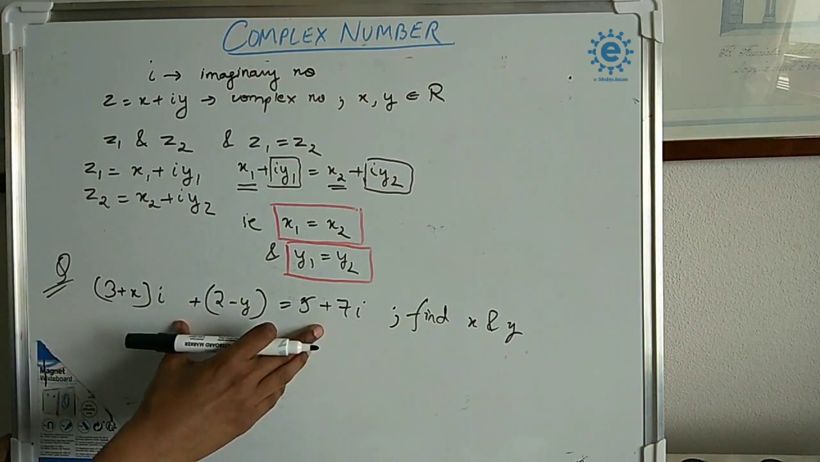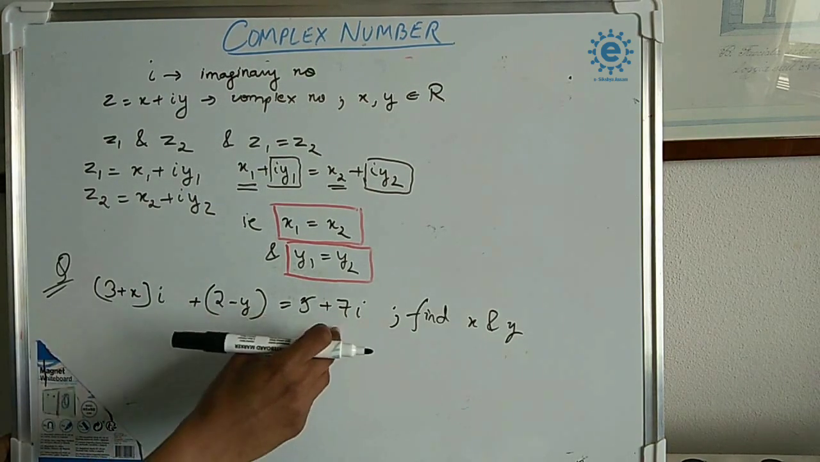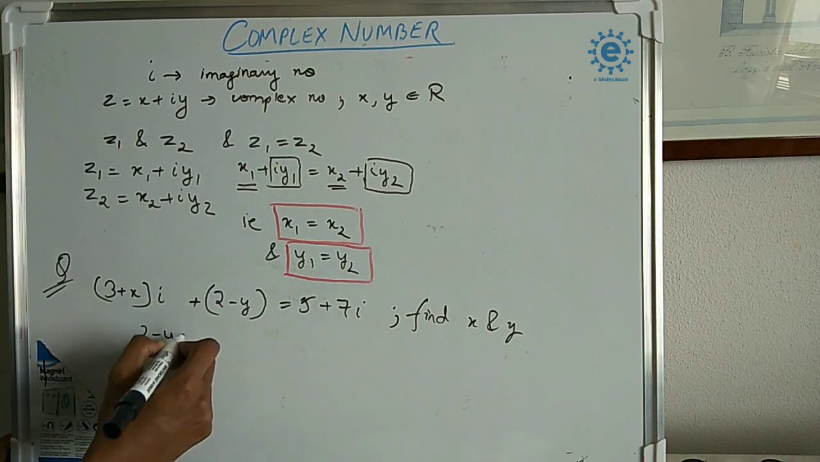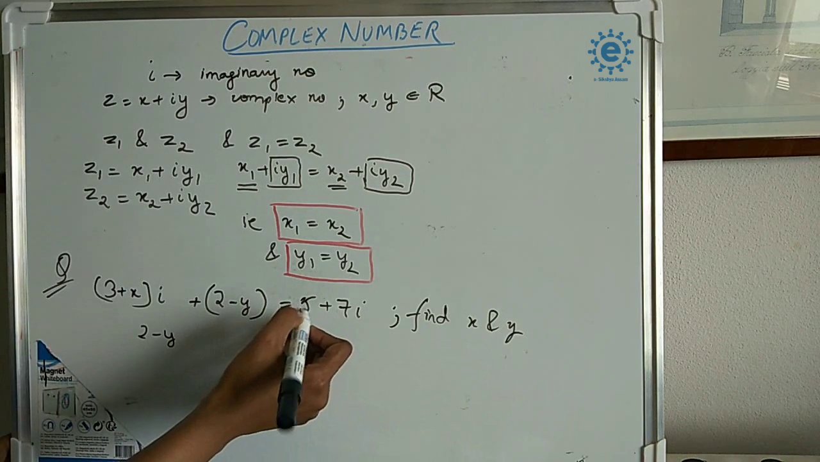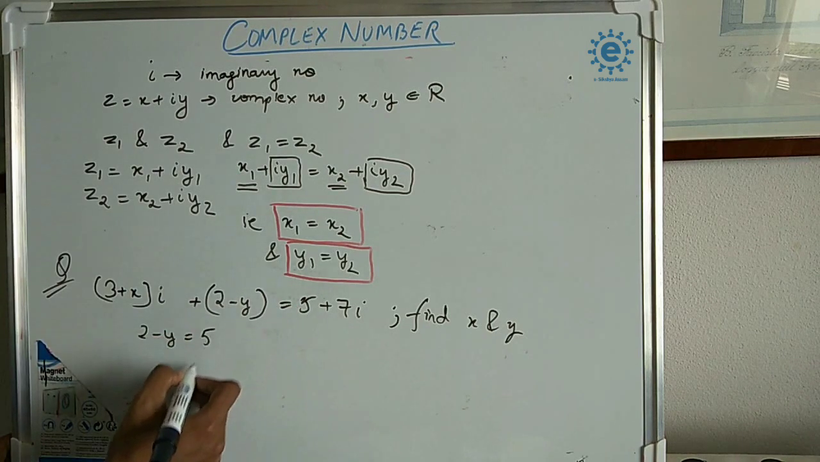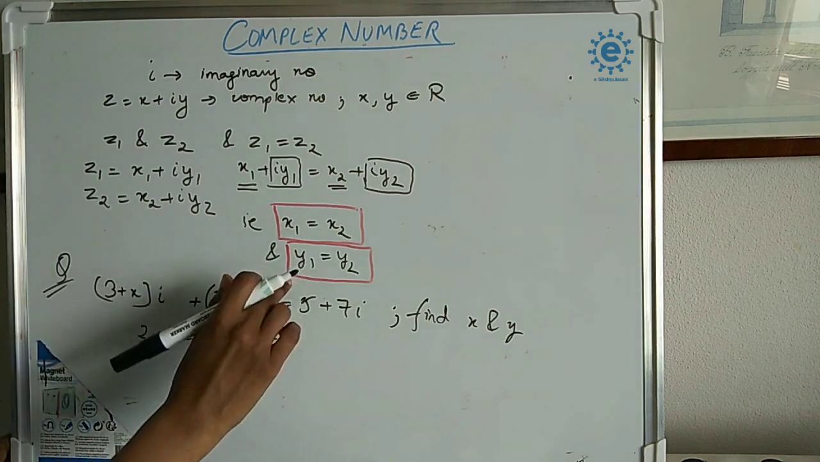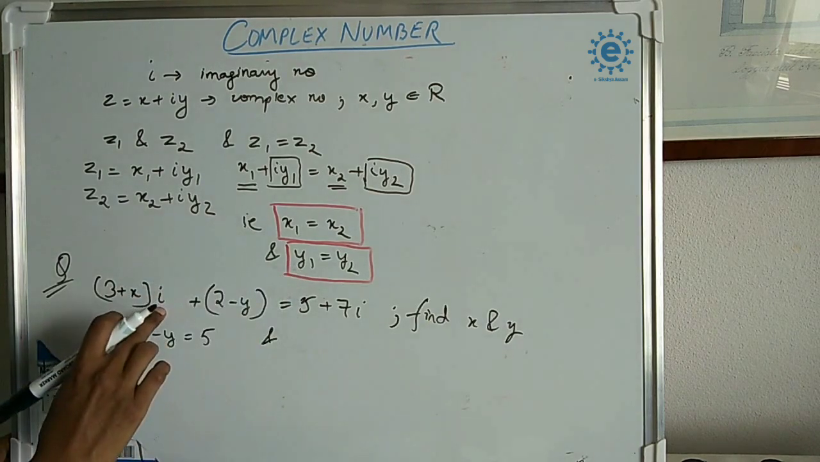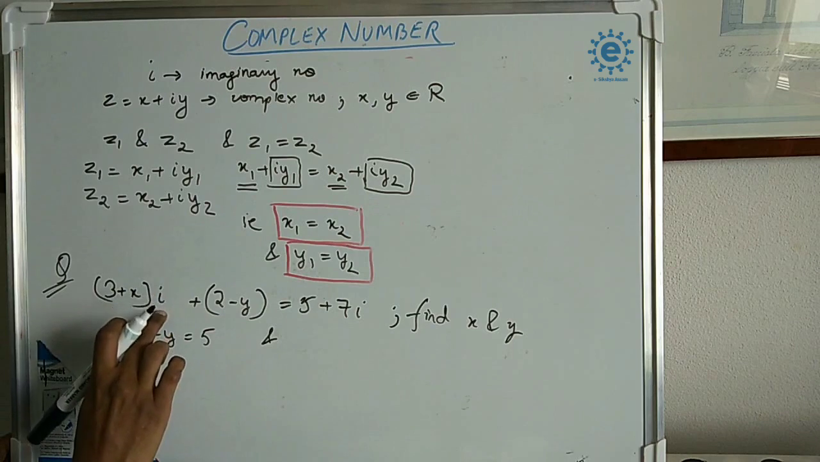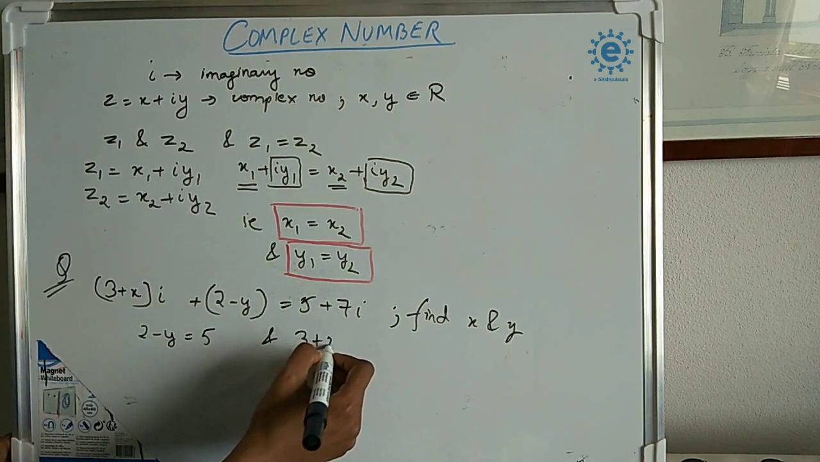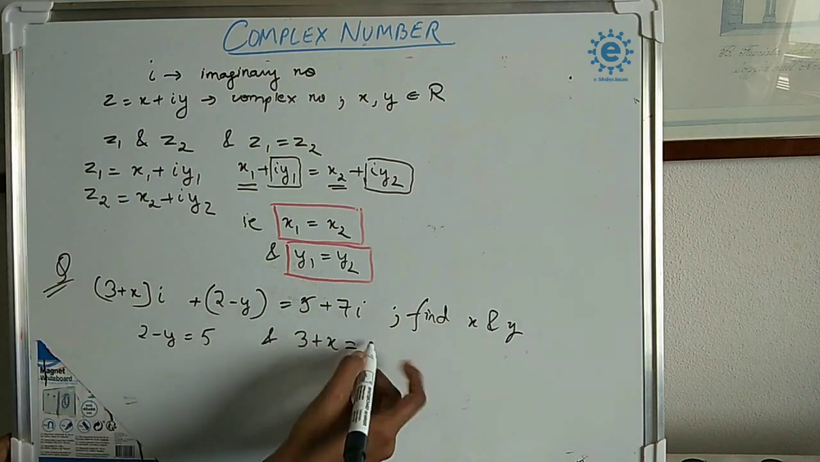So these two complex numbers are equal. That means both the real parts are equal. The real part in this complex number is 2 minus y, which is equal to 5. Okay, and the imaginary parts are equal. What is the imaginary part? 3 plus x. Don't write i here. So 3 plus x will be equal to 7.